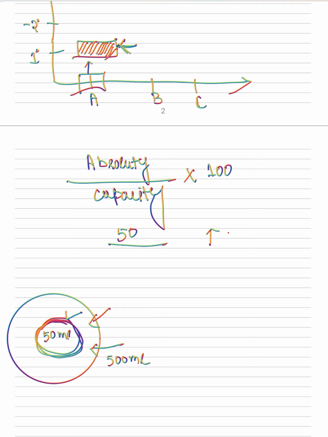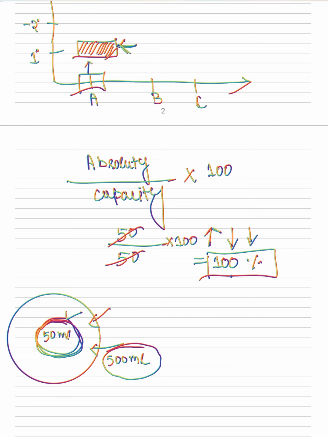As I told, when we go upward, temperature decreases, so capacity decreases. So think, when the capacity becomes 50, then 50 divided by 50, into 100, comes to be 100%. That means 100% is purely saturated air.